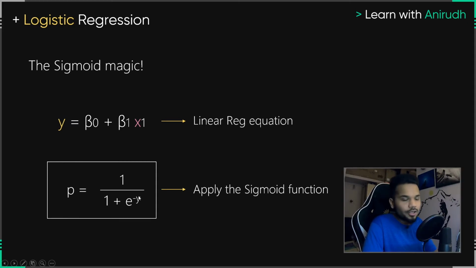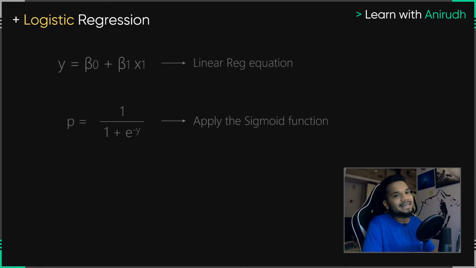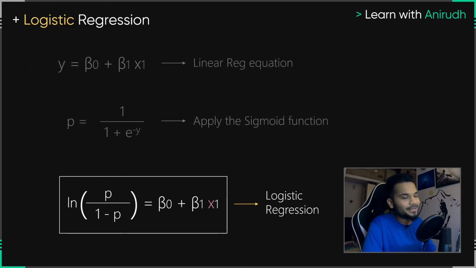And once you go about doing that, and once you solve the entirety of it, you're going to end up with one equation that looks like this: log of p over 1 minus p is equal to beta naught plus beta 1 x1, and it goes on. This entire thing that you look at is just us taking the linear regression equation, taking the y value from it, applying it to the sigmoid curve, and eventually whatever value the linear regression equation will see, it will squish it all down and bring it to the range of 0 to 1, and the final output that you see on your screen right now is the logistic regression equation.